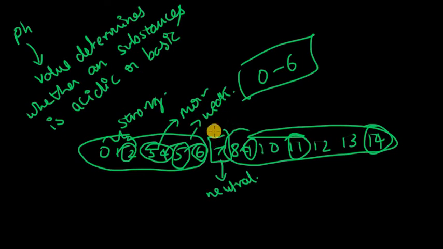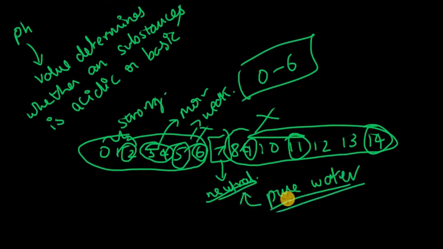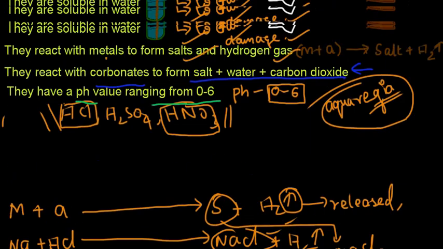So 7 is not acidic and not basic, it is neutral. For example, pure water is a neutral substance and has a pH value of 7. This is what pH is.